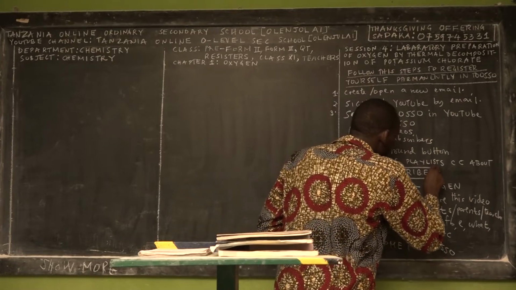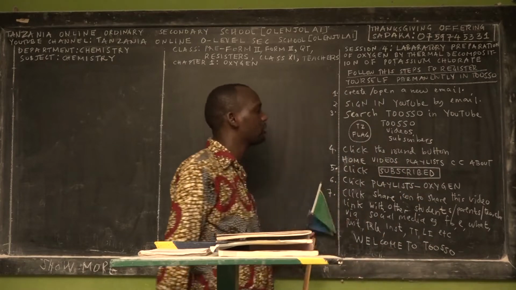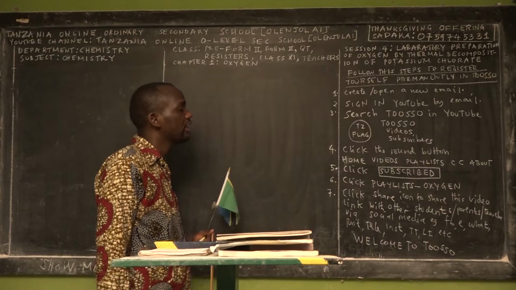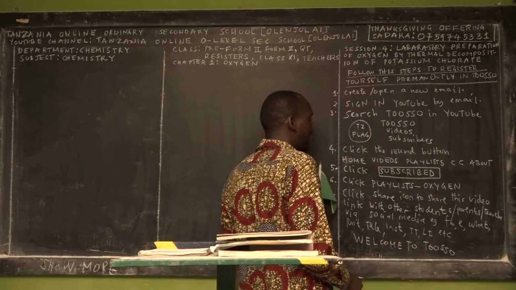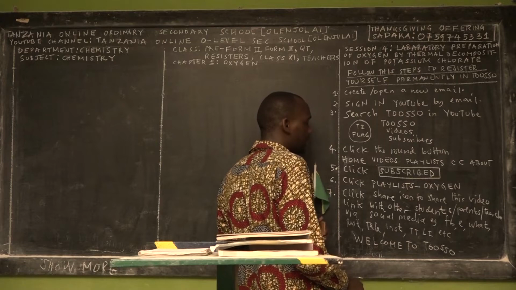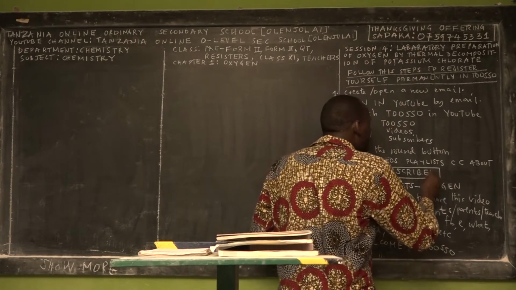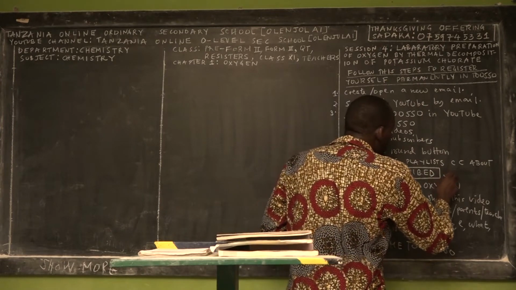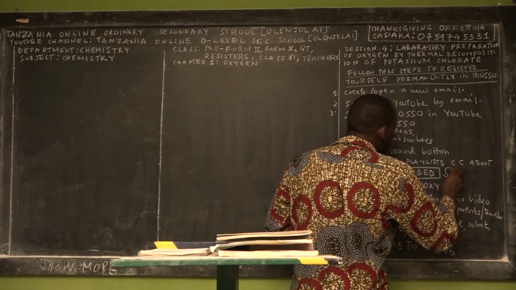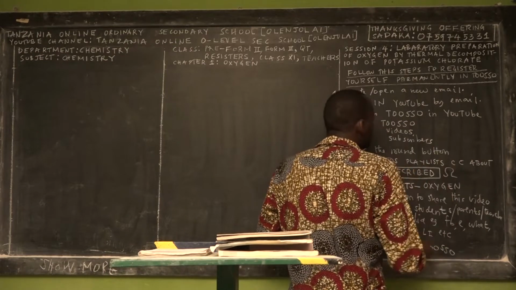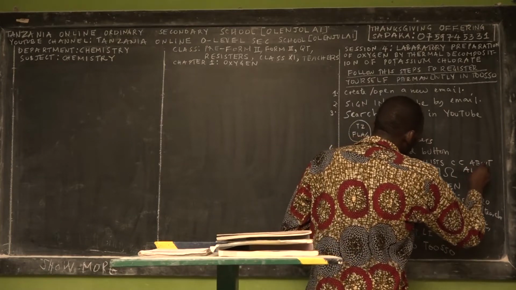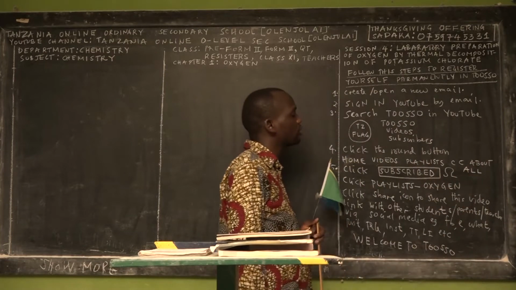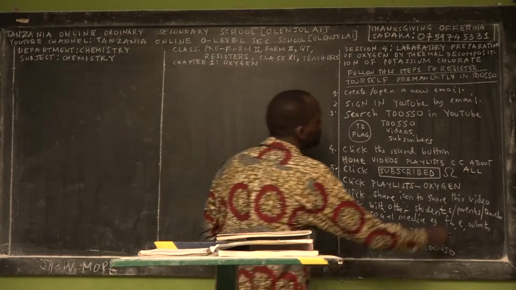The text will change into subscribed, the background color of the button will change, and the color of the text itself is also going to change. Once you click this button, you'll see a bell icon beside it. We ask you to click it and see three options: all, personalized, and none. We ask you to choose all.